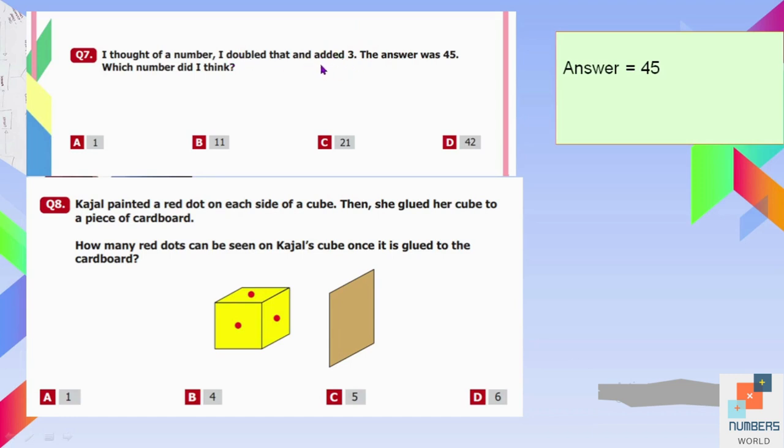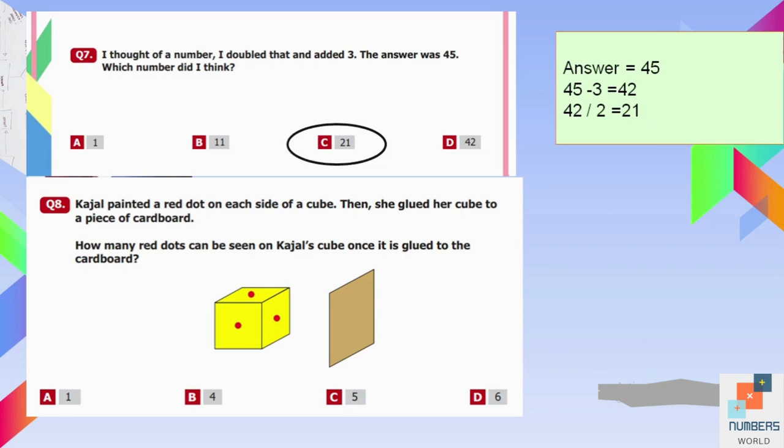First we have to solve this part. Added 3 means we have to take the inverse, which is minus, so we will subtract 3 out of 45. The answer will be 42. Now it was doubled. The inverse of double is half. We are going to take half of our answer, which was 42. So half of 42 is 21. So here C is our answer.